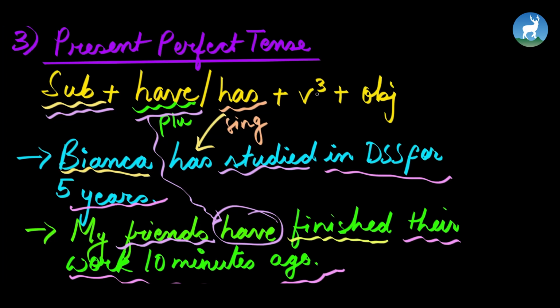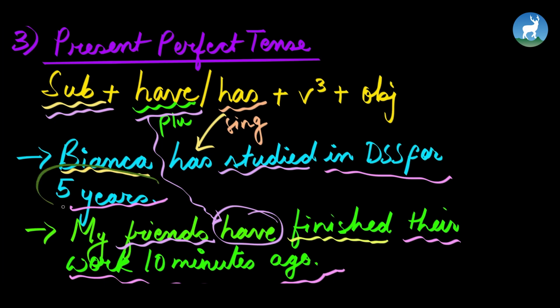We use present perfect tense when we want to talk about an action that has started at a specific time in the past, but the information has not changed up to yet. So, Bianca has studied in DSS for 5 years. It started 5 years ago.